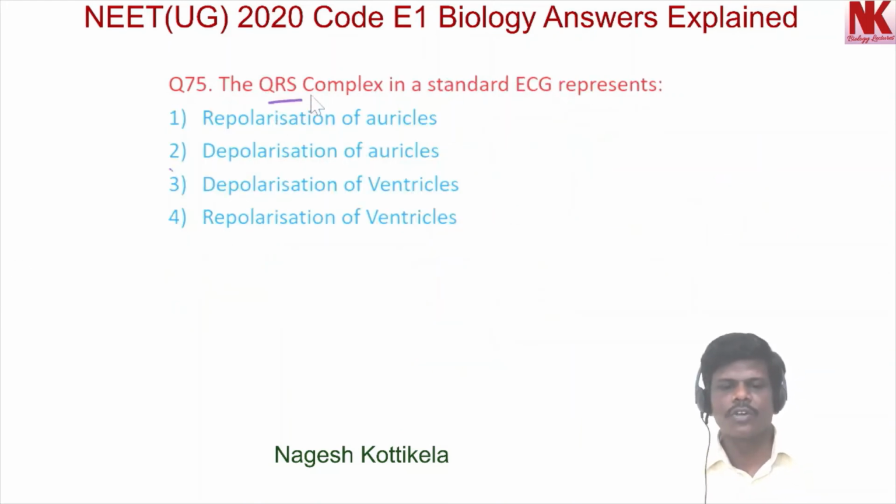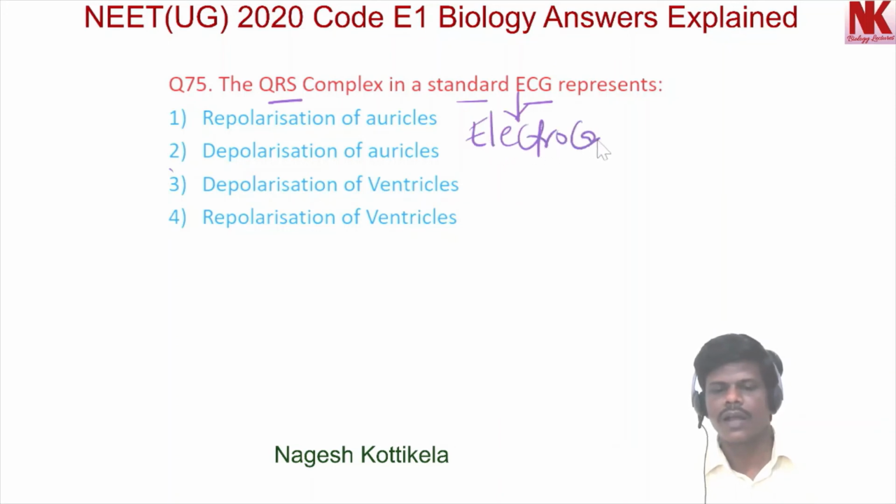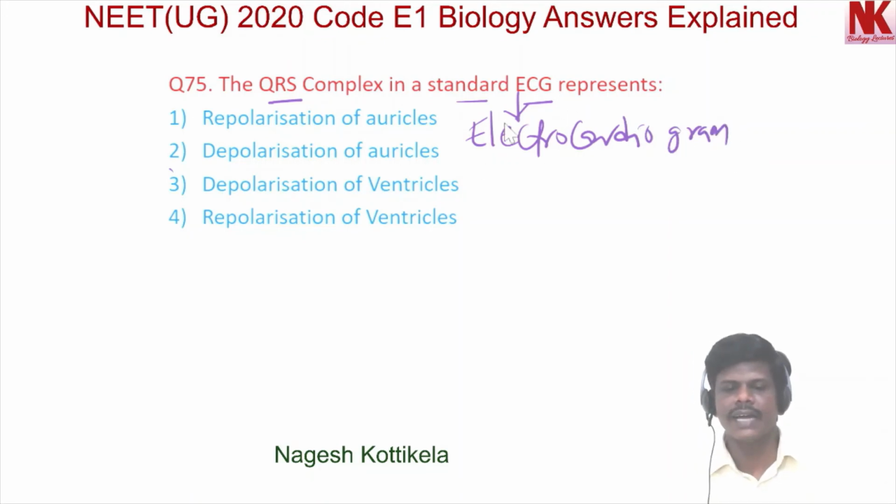The QRS complex in a standard ECG represents. Here ECG is electrocardiogram, and the standard ECG is like this.